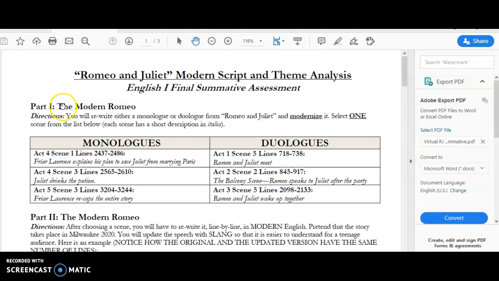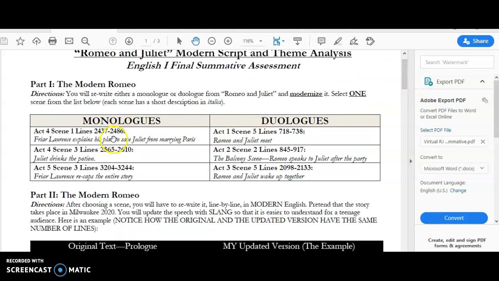So your job is to take a scene from Romeo and Juliet. You're going to put it in your own words. You're going to modernize it, which means you're going to make it set in Milwaukee 2020 instead of 1500s Verona, Italy. So the first thing you got to do is you got to pick a scene.